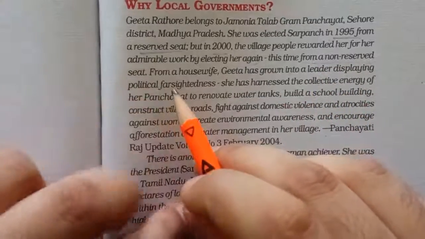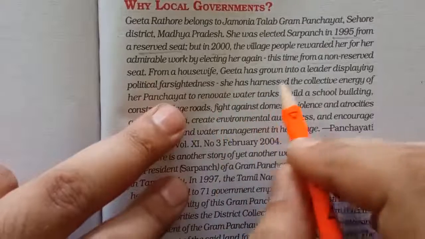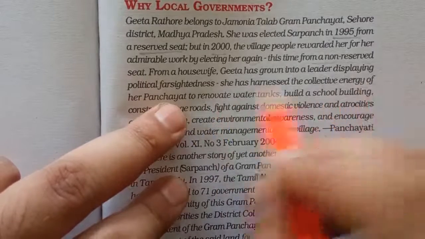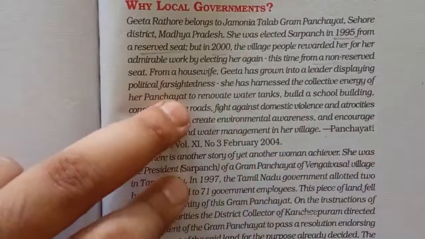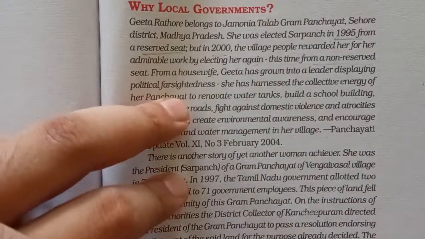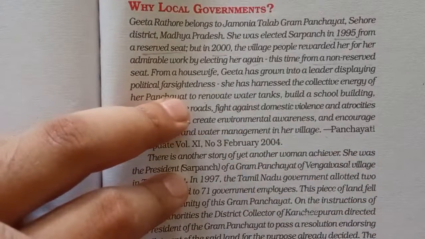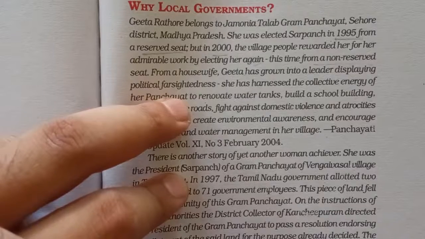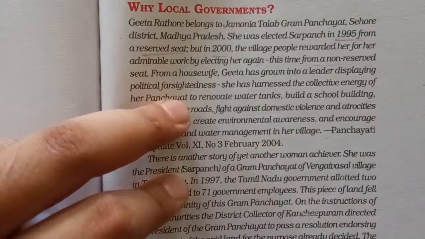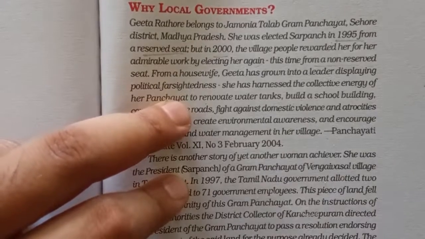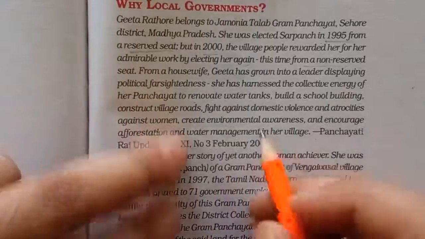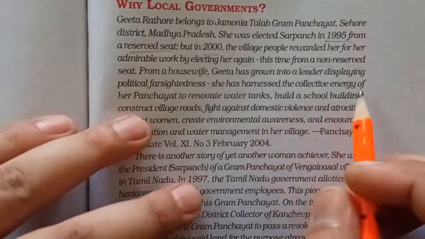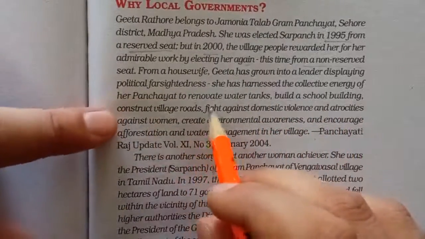What was the reason? Although she was a housewife, Geeta had grown into a leader, displaying political far-sightedness. Although she was a housewife, once she got the opportunity to be the sarpanch of a village in 1995, she worked for the growth and development of the society, bringing various governmental policies for the development of the people of the village. She had harnessed the collective energy of her panchayat and renovated water tanks.